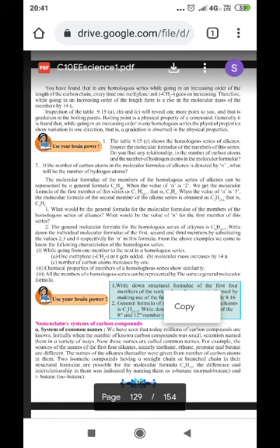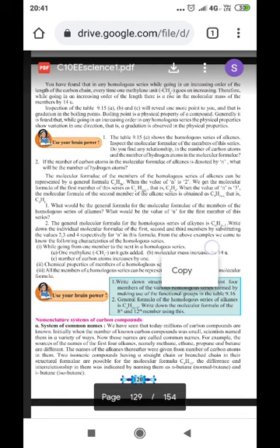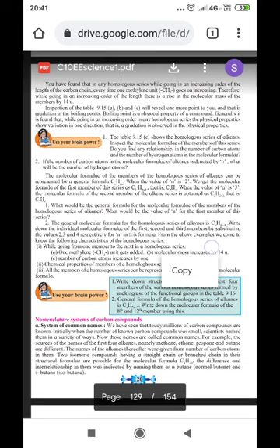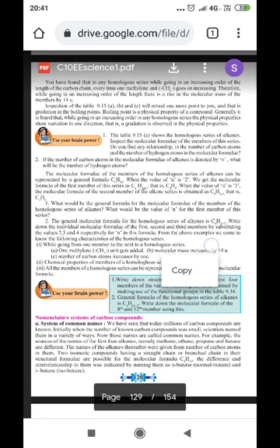You have found that in a homologous series, while going in increasing order of the length of the carbon chain, every time a methylene unit goes on increasing, and therefore while going on increasing the order of the length, there is a rise in the molecular mass of the members by 14 units.